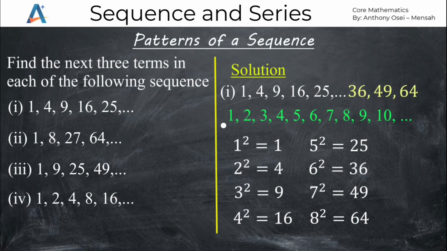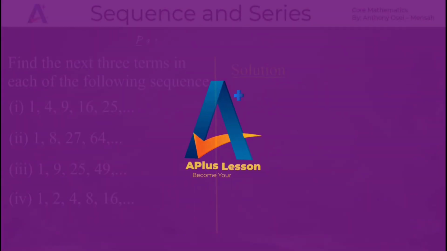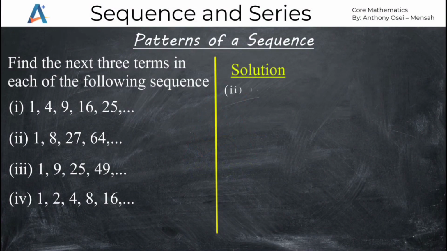Let's take the next one. The sequence is 1, 8, 27, and 64. Now with this, we have to take our time. We have to analyze them from all the operational signs. Now, no number will be added throughout to get a sequence. And no number can be subtracted throughout to get a sequence. Either way, the multiplication and division signs also cannot provide a sequence with this. So it means that there is a particular pattern that has nothing to do with addition, subtraction, multiplication, or division. So we have to take our time.